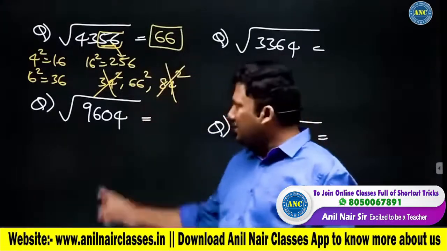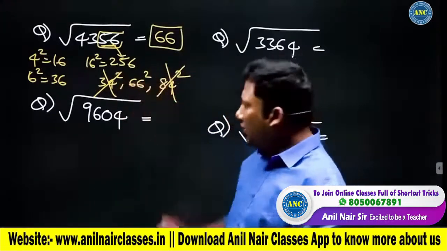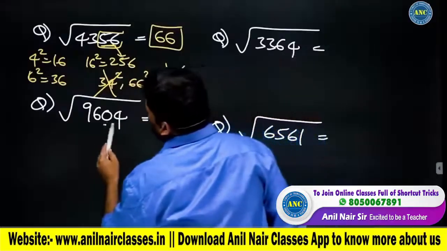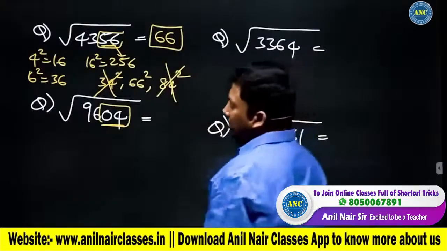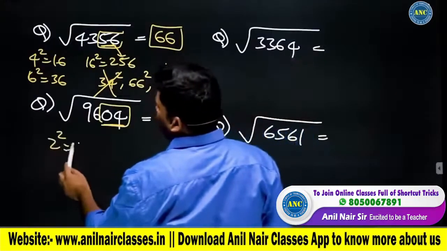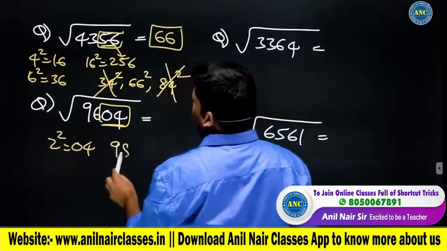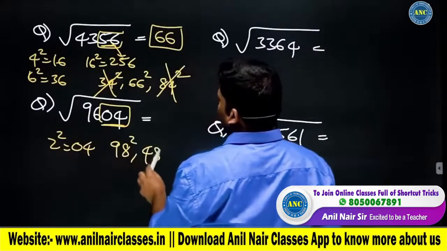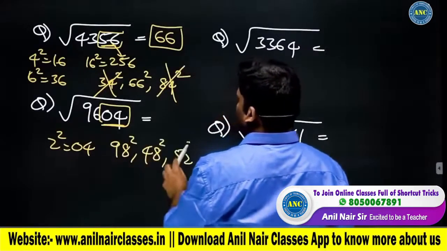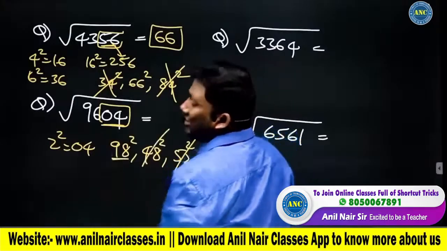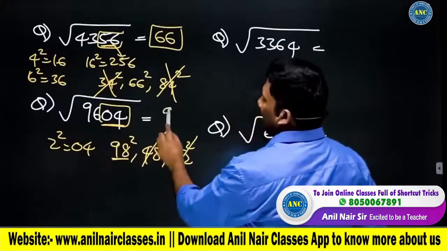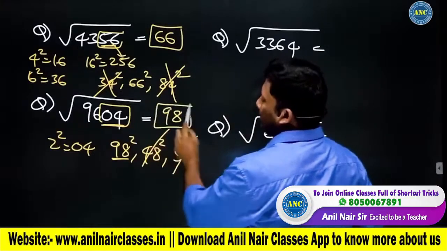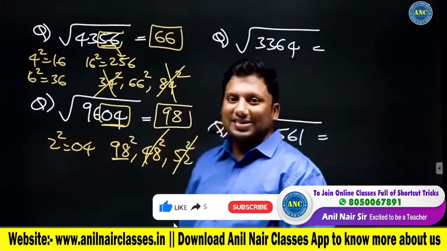I hope the idea is clear. Just by observing, you will get the answer. 9604. Last 2 digits is 04. 2 square is 4. Next is 100 minus 2. 50 minus 2 or 50 plus 2. 90 square is 8,100. It is greater than this number. Answer is 98.